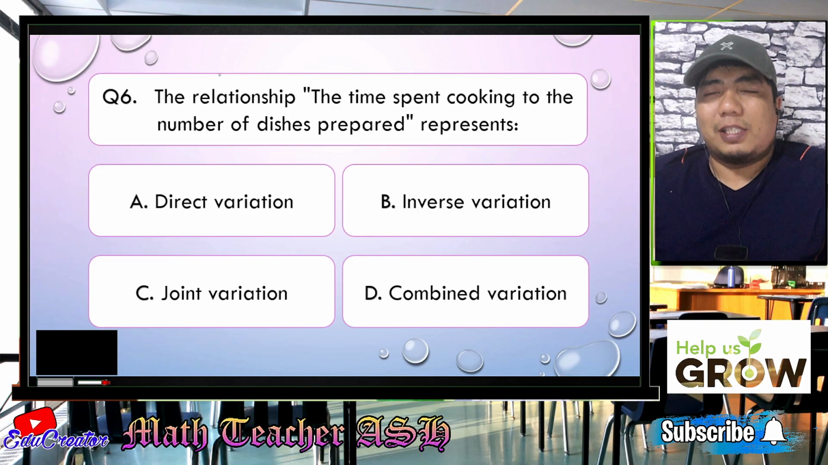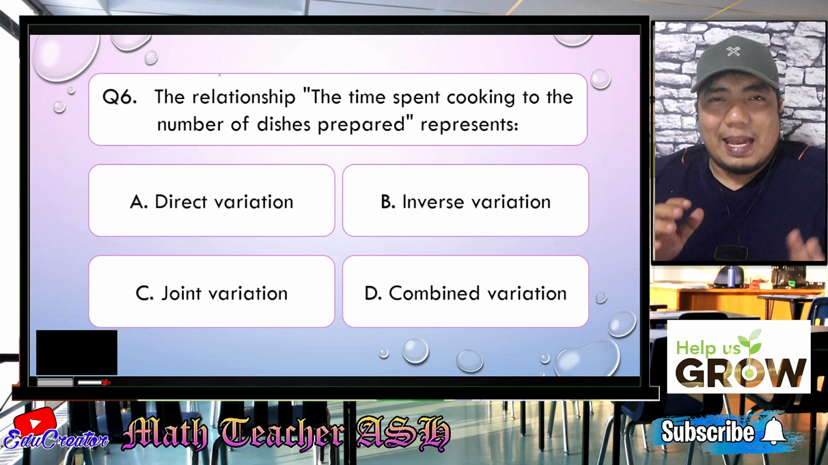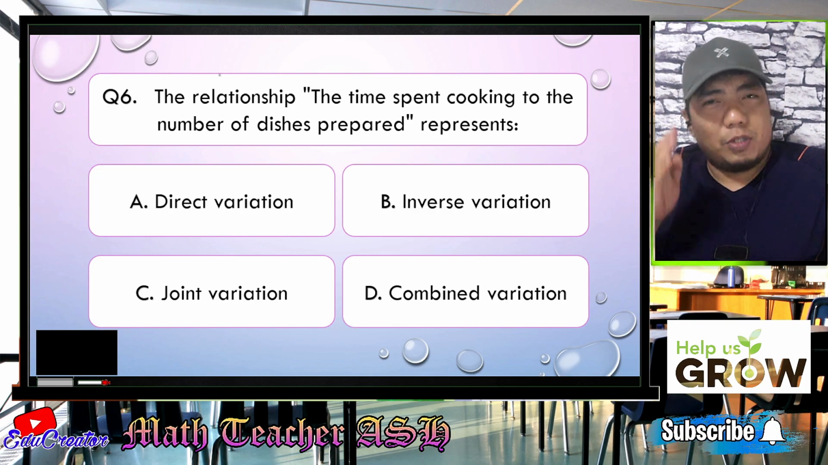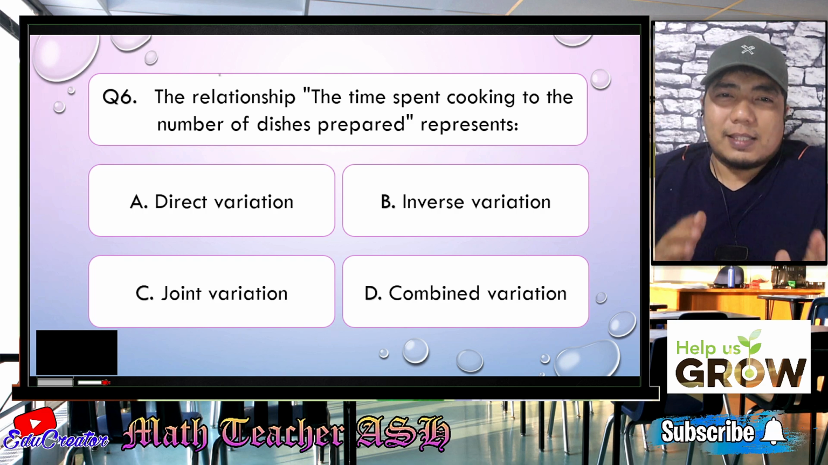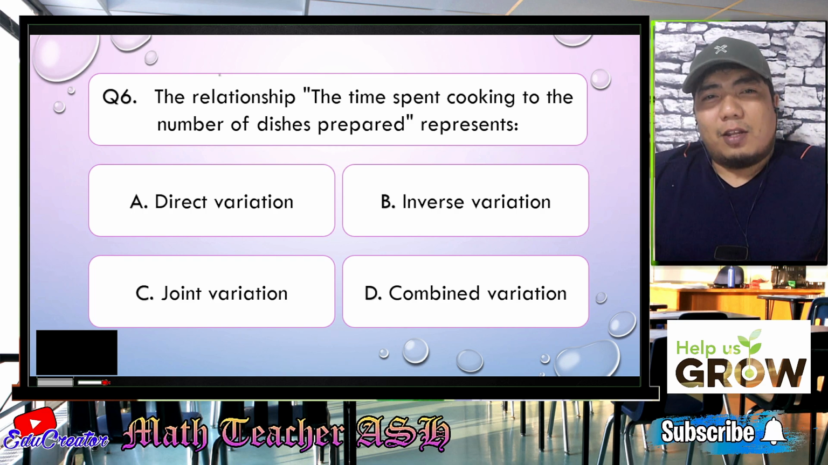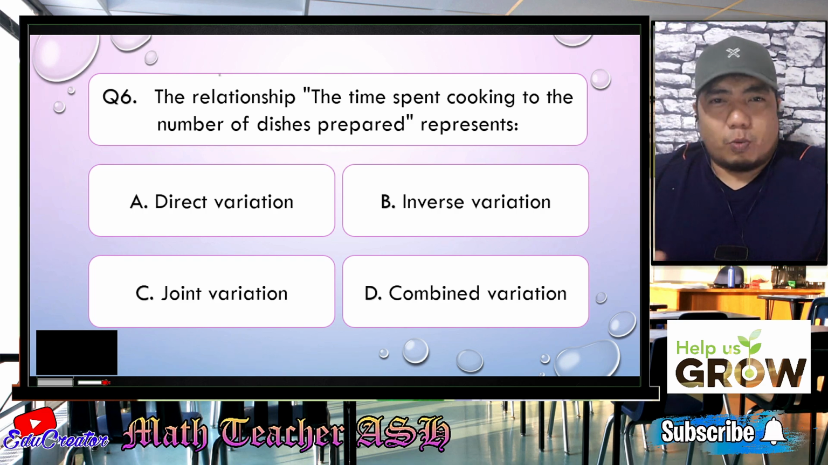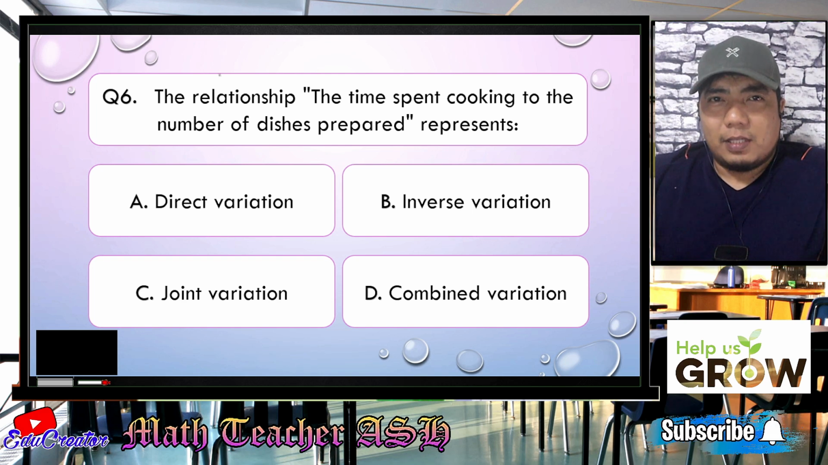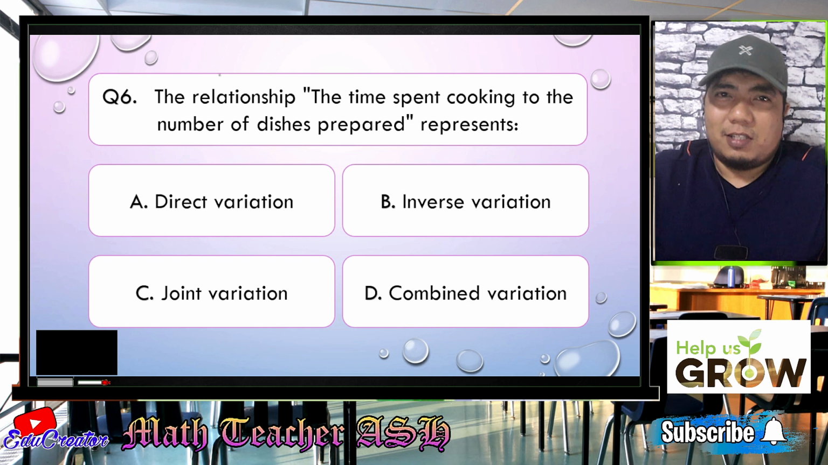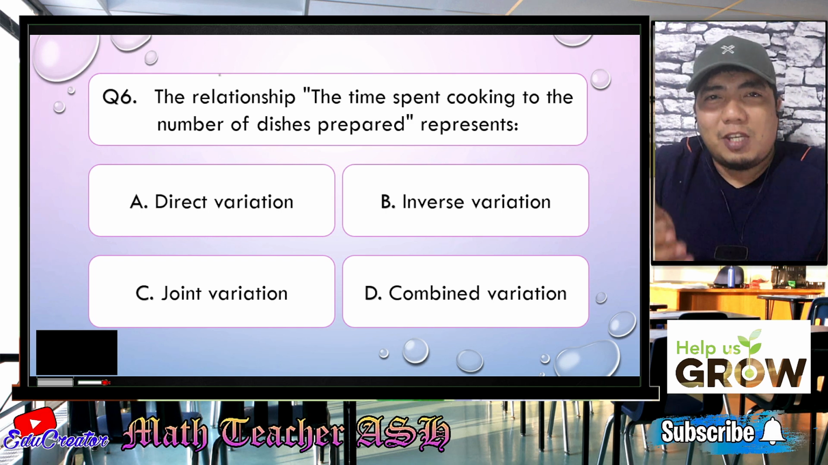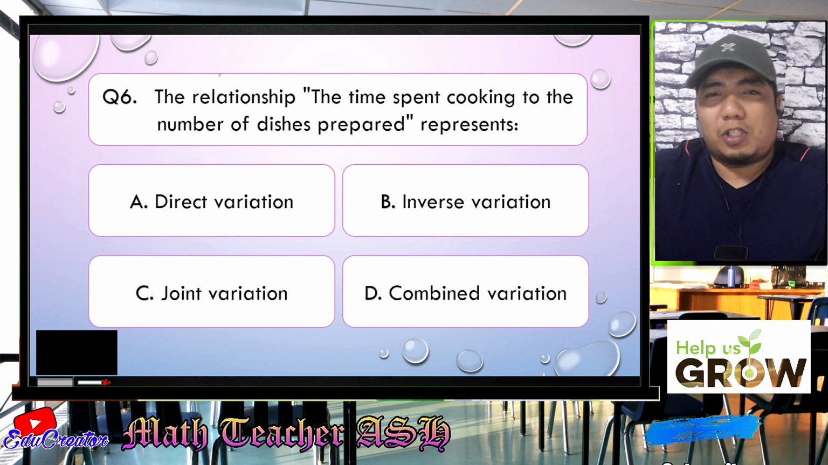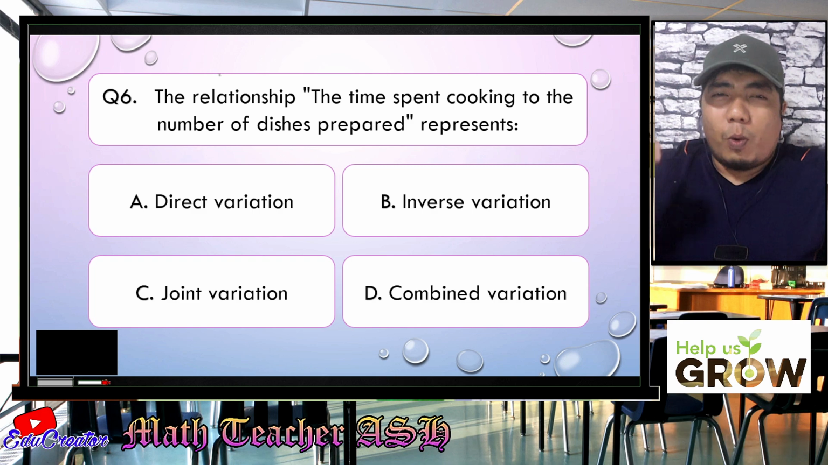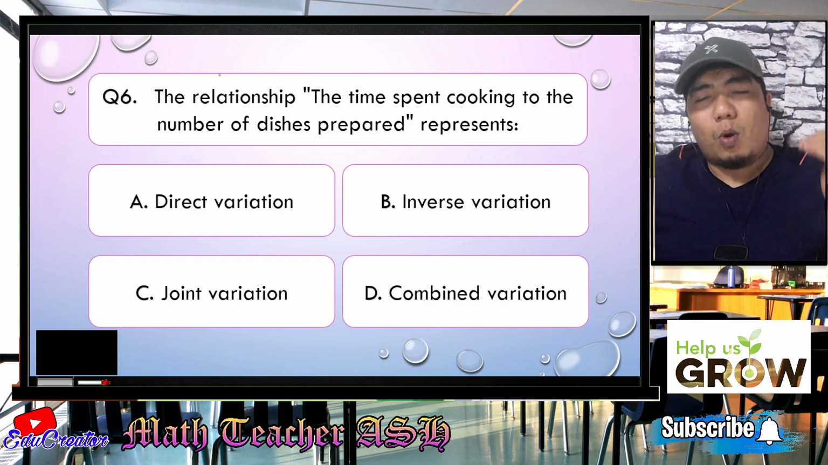Alright, math learners, this is another analysis type of question in which you need to think, how is the time spent cooking related to the number of dishes prepared? So question is, if you have many dishes to prepare, does your time need more or just less? Okay, very good. You need more time if you have more dishes to prepare. So basically, when one increases, the other one also increases.